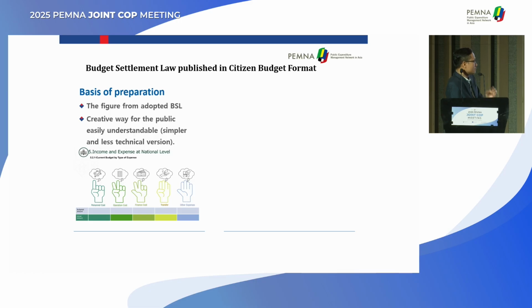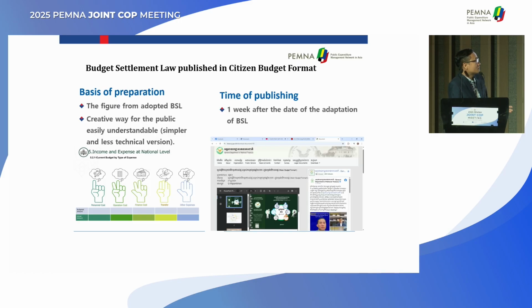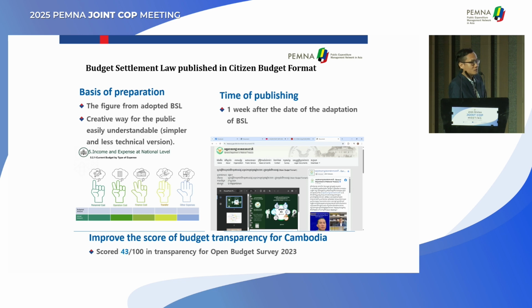We have personnel costs, operational costs, finance costs, transfers, other expenses and so on. For the time of publishing, it is within 1 week after the adoption of the budget settlement law. Because of this, we hope that our budget transparency in the Open Budget Survey will increase. In 2023, we got 43, and we hope it will increase to 48.